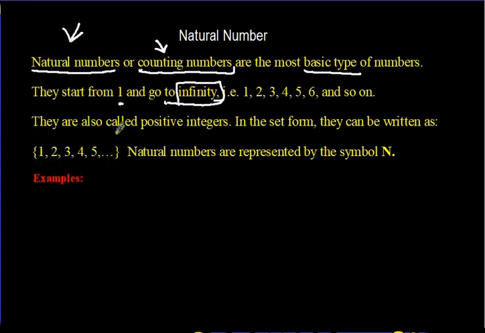Alright, tools. Good. So start from 1 to infinity, and they are also called positive integers. We're going to explain this part of it now. Positive integers. Alright. So we got a few things from this now. We know that natural numbers are also called counting numbers, right?